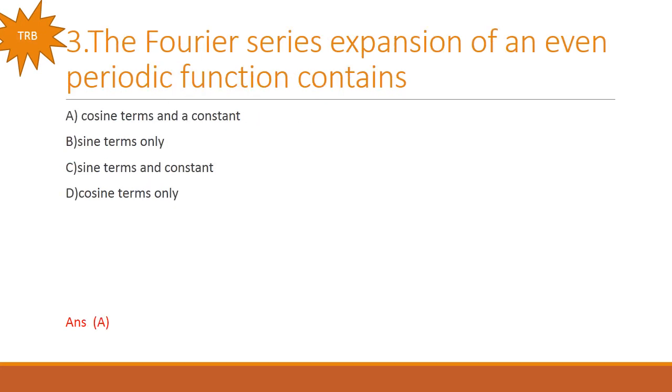So the next problem, the Fourier series expansion of an even periodic function contains. So in the question itself it is given, it is an even periodic function. So if it is an even signal, then definitely you will be getting the terms a0 and an, since bn is equal to 0. So we can write option A is the right answer. So it consists of cosine terms and a constant.